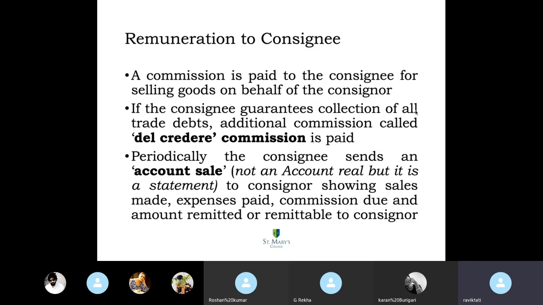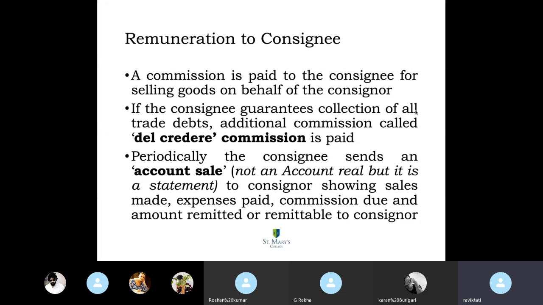Now, look at the remuneration to the consignee. The main remuneration is known as commission. There are times, as I told you, when there is a risk covered by the consignee. Now he undertakes the responsibility of collecting the bad debts. When the goods are sold, there's a risk of bad debts, and to cover for those bad debts, the consignor says, I don't want to take any risk, but I want you to take that risk.